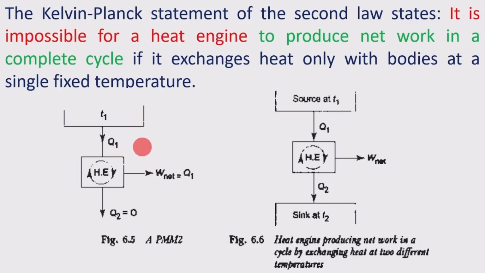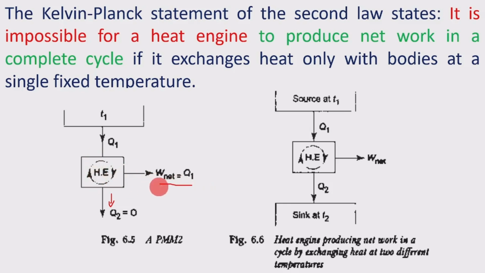That explanation how we can take here. Here this is the heat engine which is interacting with one reservoir having the single fixed temperature T1. It receives the Q1 amount of the heat and converts the heat into a work in the heat engine and producing net work that is equal to the Q1. And there is no rejection of the heat. Therefore, the Q2 will be equal to 0. This is the heat engine producing a net work in a complete cycle.